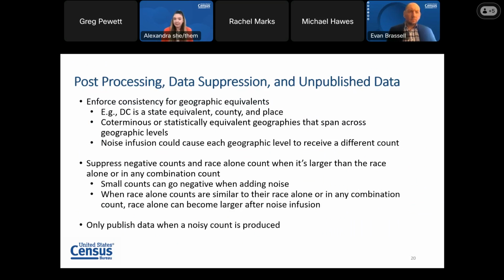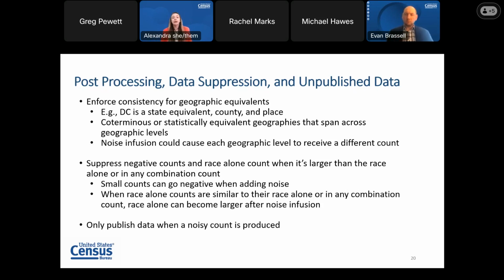A great example of this is DC. DC is considered a state equivalent, a county, and a place. But all three of those geographic levels have the exact same geographic boundaries. So to be demographically reasonable, they should have the same count. But given noise infusion that adds and subtracts counts from the collected data, they could be a little different.